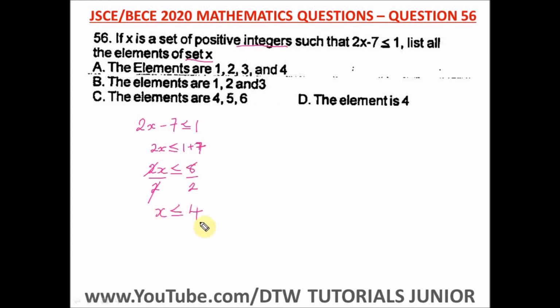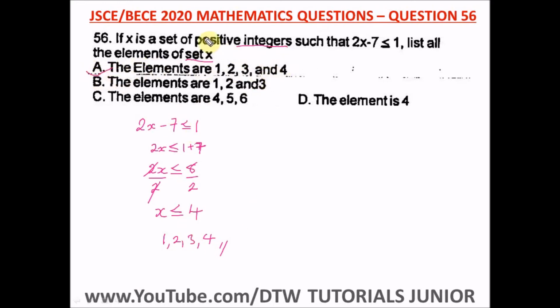So what does this mean? That x is less than or equal to 4. It means the elements of x will be 1, 2, 3, and 4. That's x less than or equal to 4. So these are the elements of x. Okay, so option A is